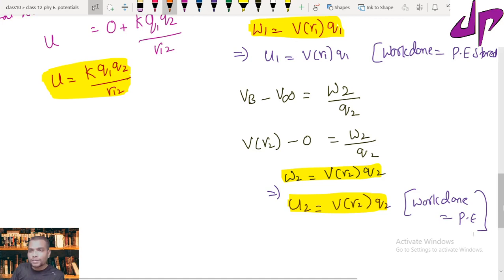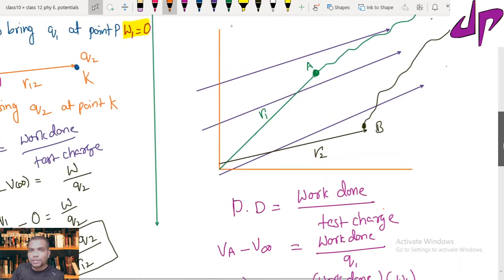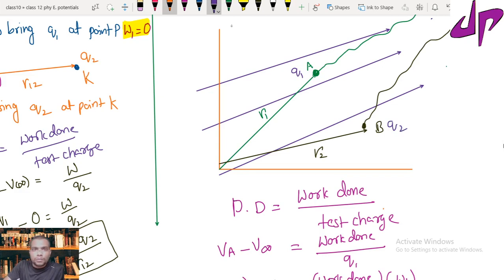And not only that, in this case, this is the charge Q1 and this is the charge Q2, and they both are at a distance of R12.